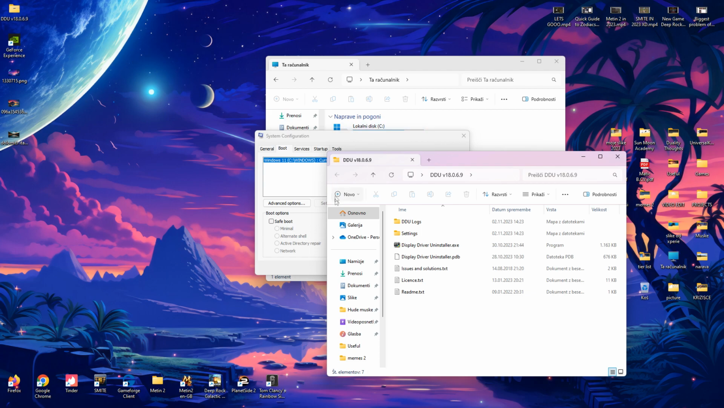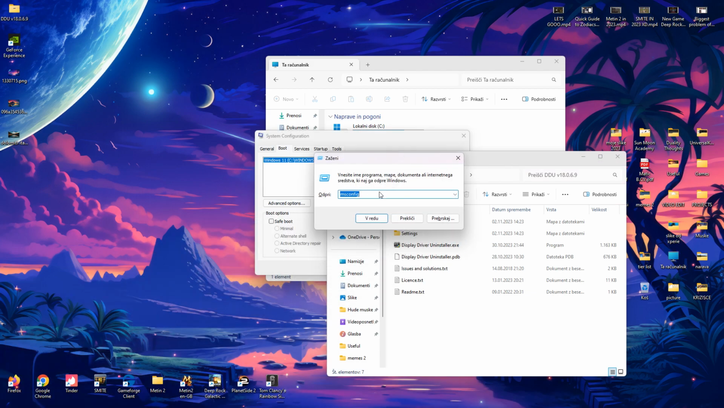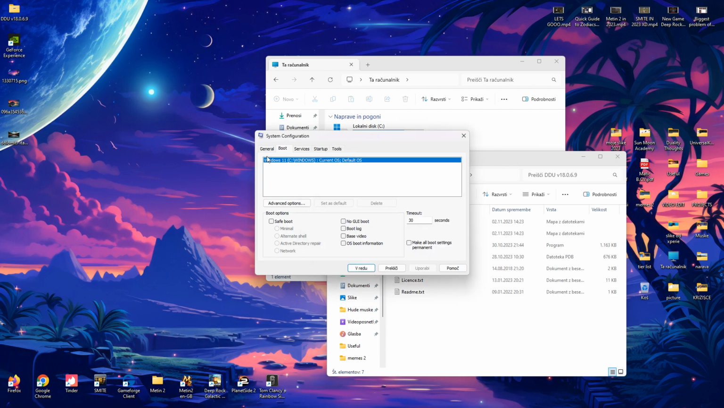Then you have to go into run, so you press Windows key and R, Windows key and R, we type msconfig, and we go to boot, and then we boot in safe mode. Why? Because we need to run, we have to